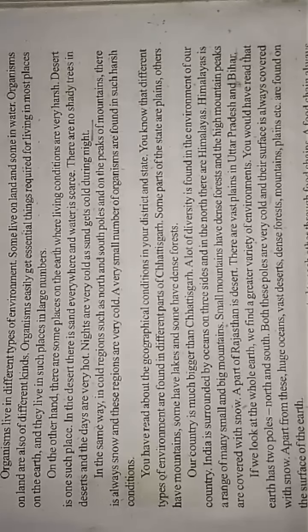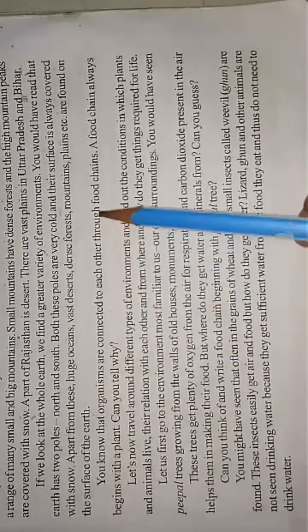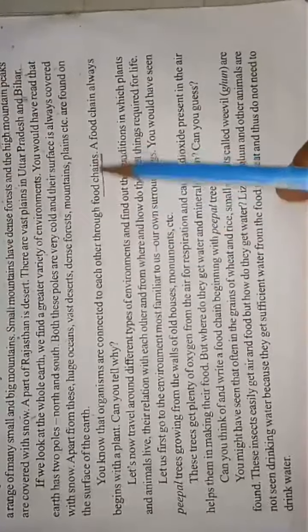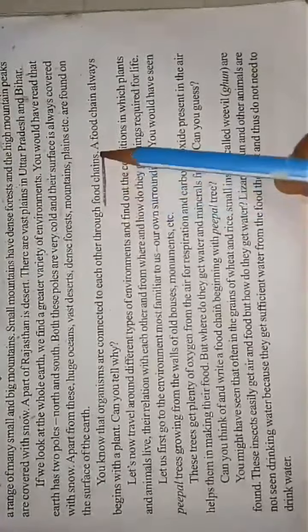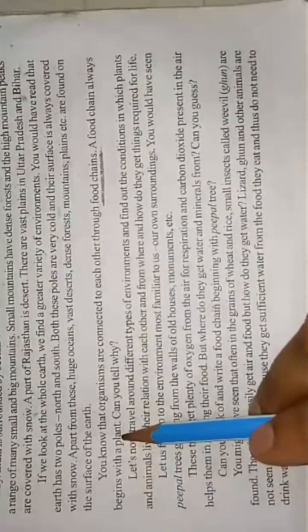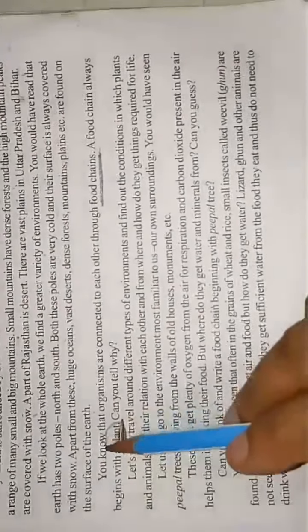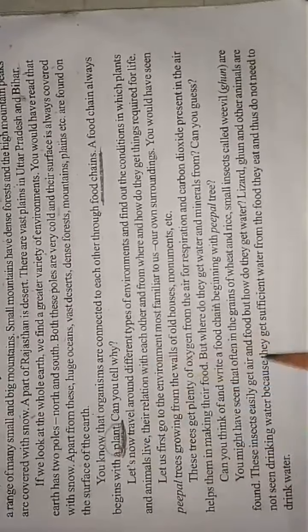Huge oceans are also there. Coming to the next, you know that organisms are connected to each other through the food chain. What is a food chain, students? In the last classes I taught you that a food chain is a series in which higher organisms eat the lower organisms, means smaller organisms are eaten by the bigger organisms. A food chain always begins with a plant. Why with the plant? Because the plant is a producer. It is the only producer in the world which produces its own food.